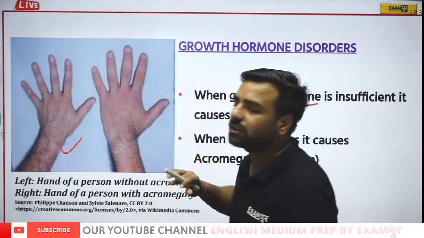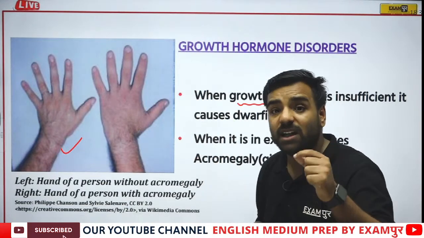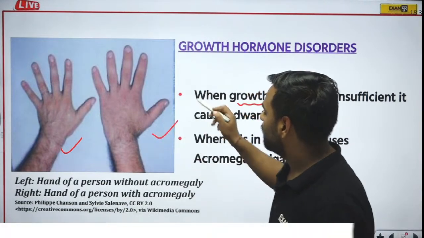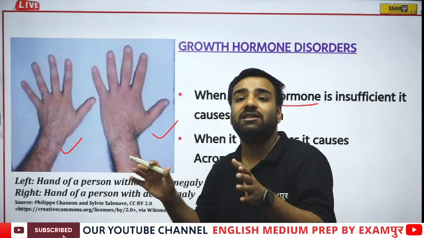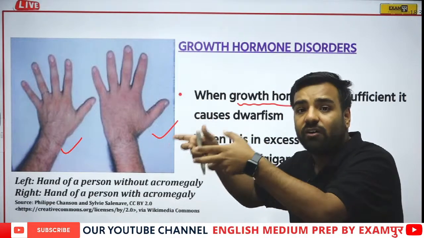Left hand is the perfect one. That is, the person is having growth hormone in sufficient amount. But if it increases, just have a look. What is going to happen? Here the person will suffer from acromegaly. That is, there is an excess of growth hormone.